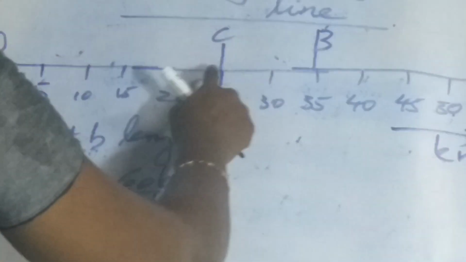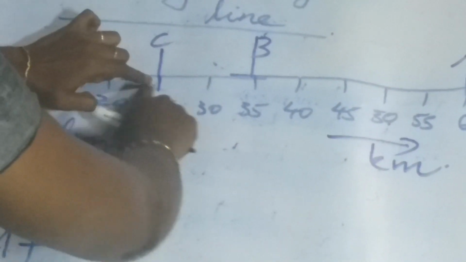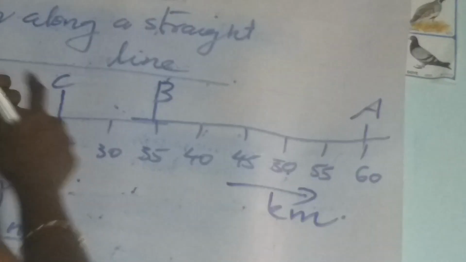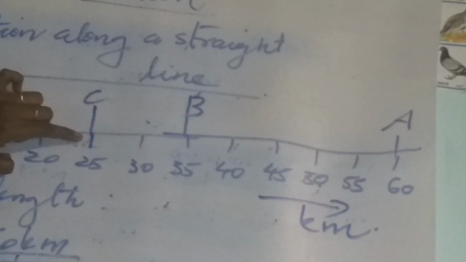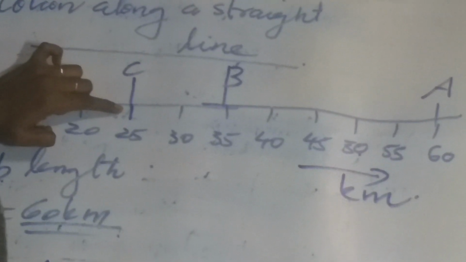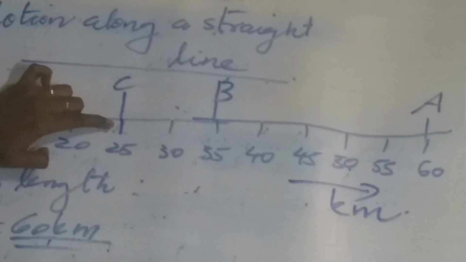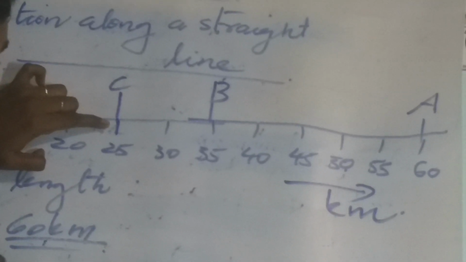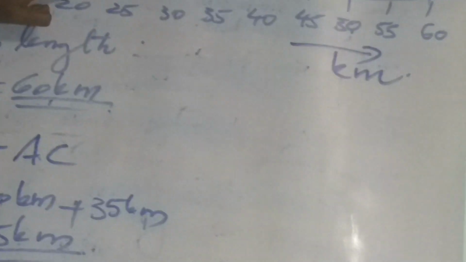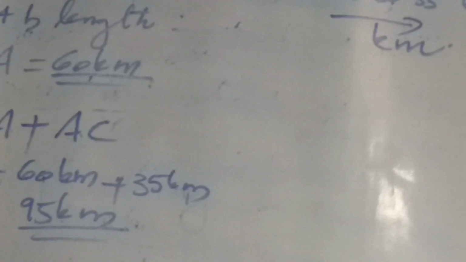After that, it moves to C. The path length is OA plus AC. OA is 60 kilometer and AC is 35 kilometer. So the total path length is 95 kilometer.